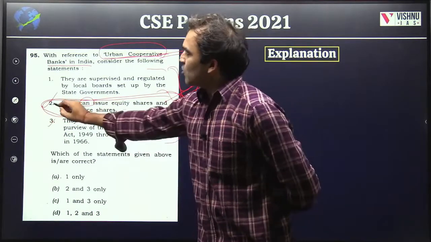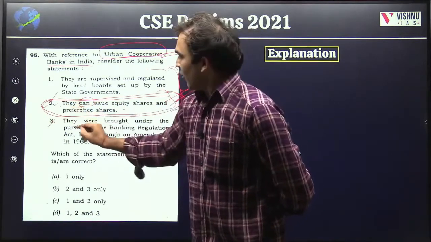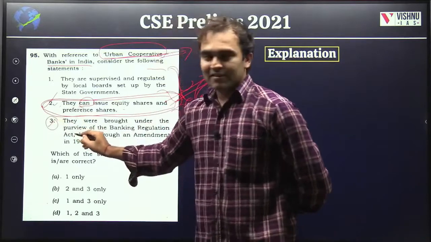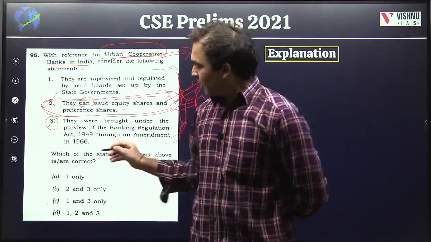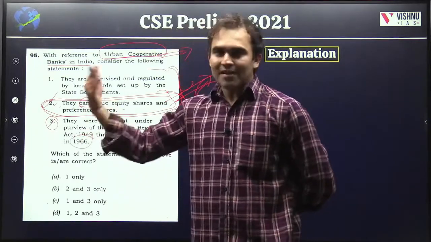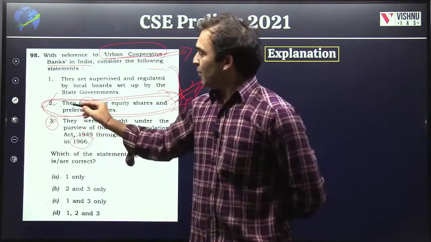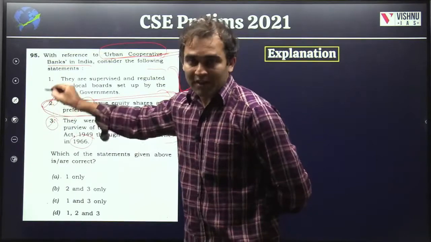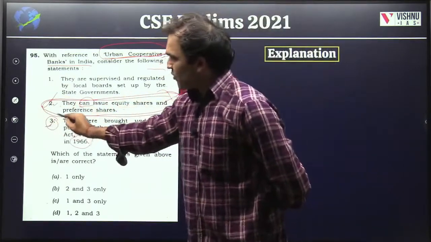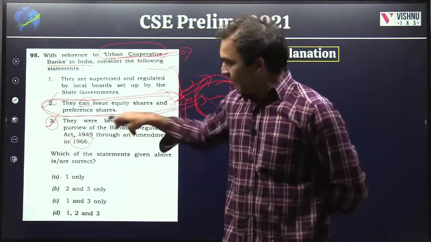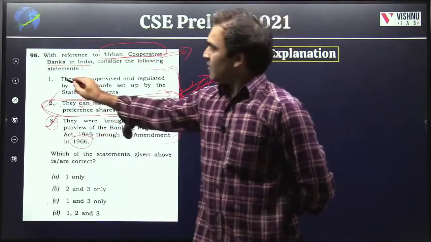If RBI can issue these directions, it means they are under the purview of RBI. Forget that it was done in 1966, that is a past thing. But if you know that RBI was able to issue guidelines in June, it means this should also be true. And if this is true, this should be false.